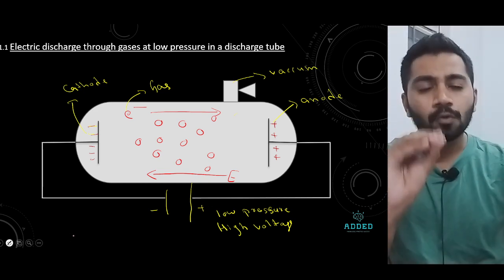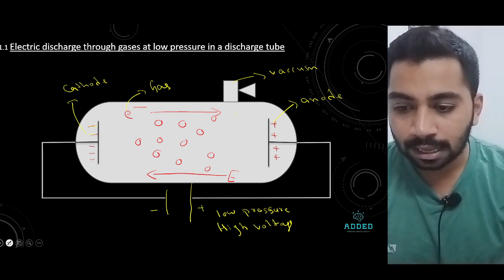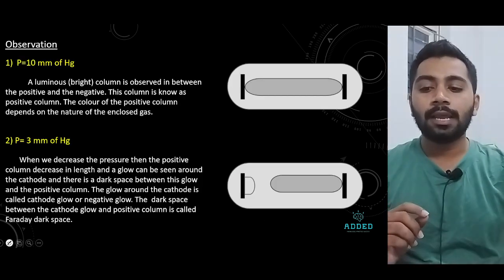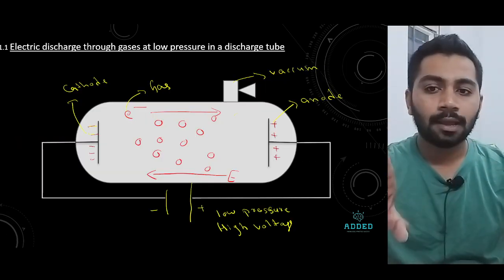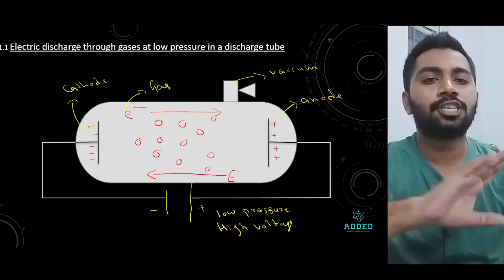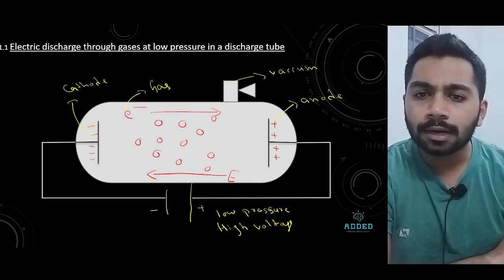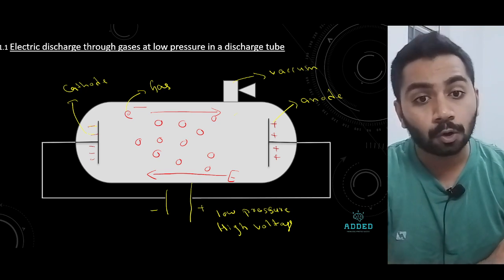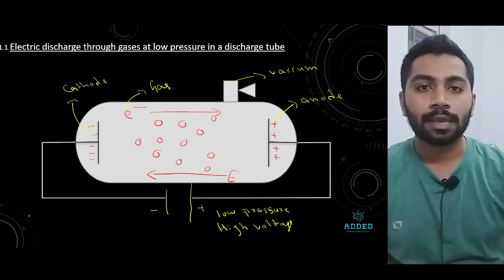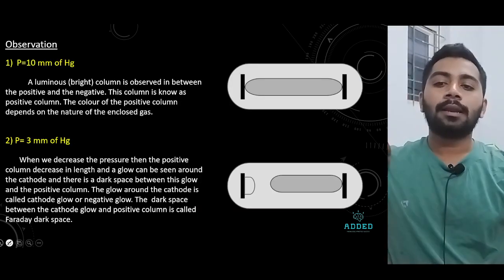This is the main focus. Keep focus. Now let us see what happened next. Electric discharge tube at low pressure and discharge. Electric discharge through a gas at low pressure in a discharge tube. Now let us discuss.